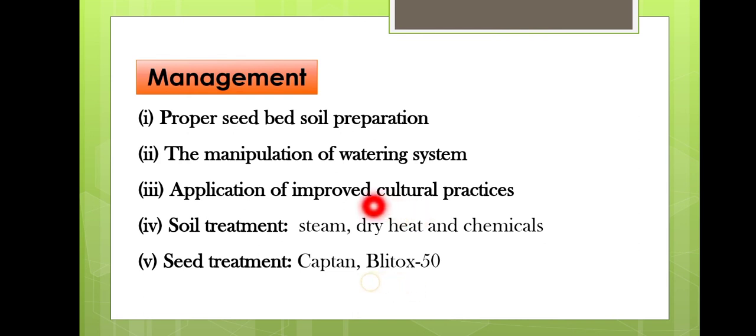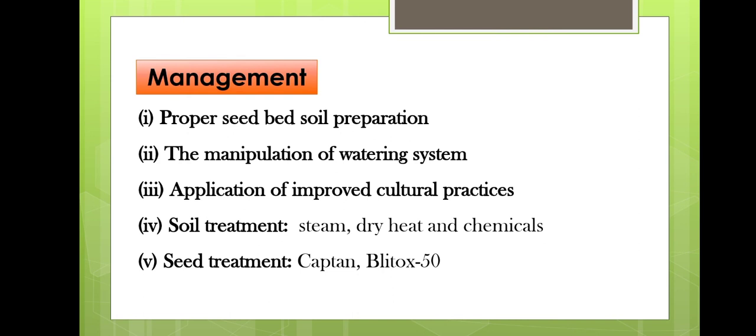The next is the dry heat. So over the soil which is going to be used in the nursery or for the seedbed preparation, we can burn wood, so that the dry heat penetrates that soil and sterilization can be done. So this is all about the dry heat. Then chemical. The most important chemical which is used for soil sterilization is formaldehyde. So formaldehyde can be used to sterilize the soil which we are going to use in the seed bed preparation. Next is the seed treatment.